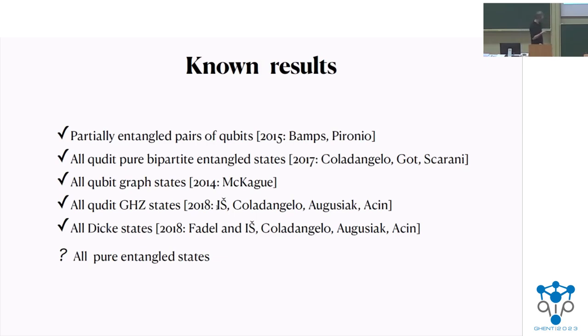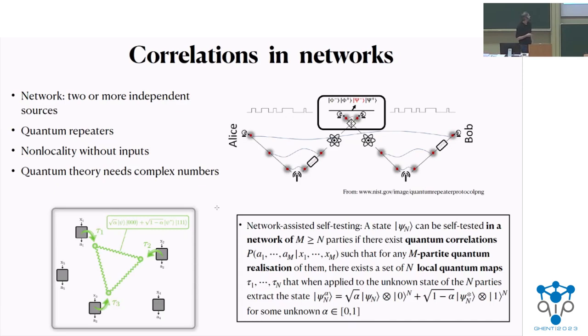So we find a way to self-test all pure entangled states, but we introduce a small change of scenario. We want to use the tool or resource of quantum networks. In these correlation scenarios, we don't have just one source distributing states to all parties, but we have two or more sources that are mutually independent. That means that the underlying state, if we assume this network structure, we can see as a tensor product.